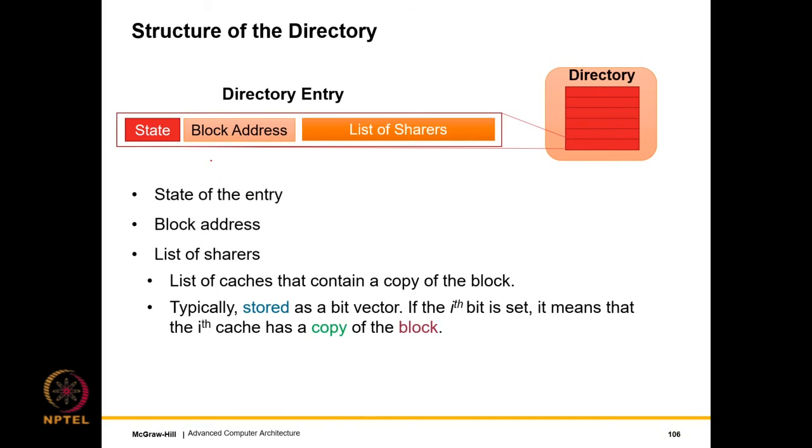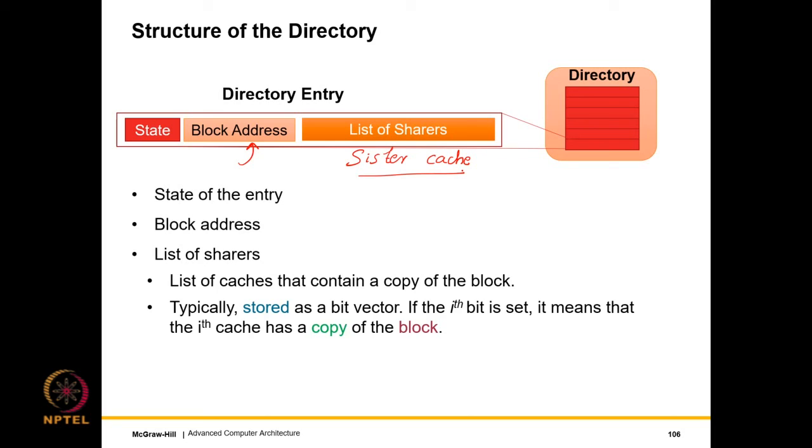So here our basic philosophy is slightly different. The basic philosophy is that a centralized directory for each block maintains a list of sharers. A sharer is basically a sister cache that contains a copy of the block. So we explicitly maintain a list of sister caches that contain a copy of the block, and each such sister cache is called a sharer.